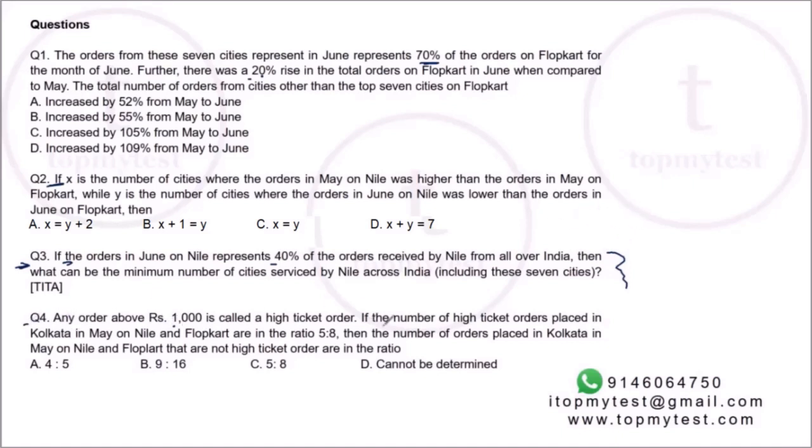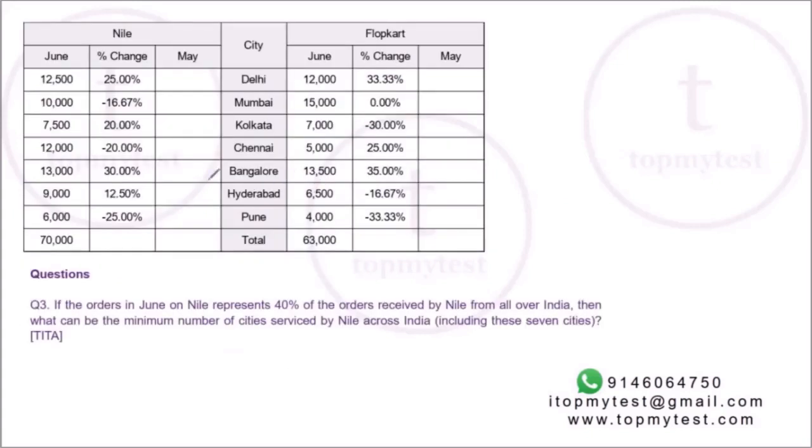Question number 4, again, this does not require you to calculate all the May values. This is only May Kolkata. So you can probably get away with just solving these 2 as the first 2, and then you can look at the other 2. For that, you will have to calculate the rest of the table as well. So in case you're looking for a cheeky method of solving, we can solve these 2 first, and then we can go ahead and solve 1 and 2. So we'll solve these 2 first and see what comes out of it.